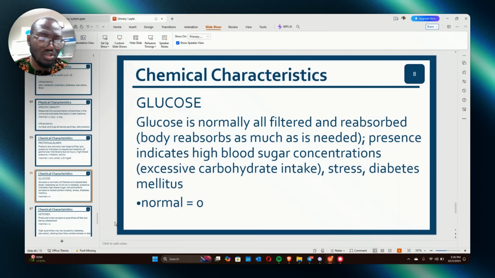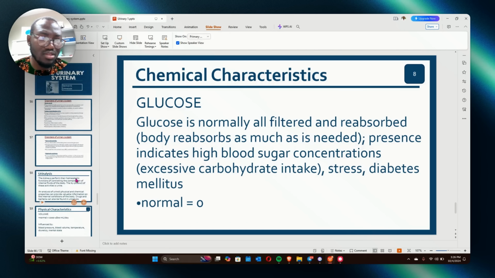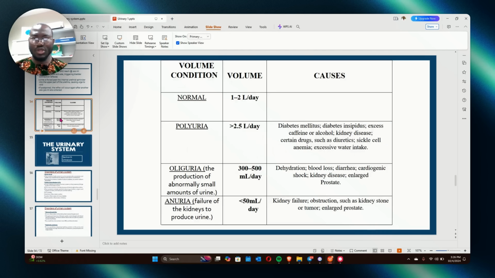Now, another thing I want us to discuss is the volume. To meet the definition of polyuria, please look for above 2 liters. Remember, normal is 1 to 2 liters. So above 2 liters is polyuria. Don't wait for 2.5 because your option can be 2 or it can be 2.5. I don't want anybody to fail this question. All right? It's very, very important.